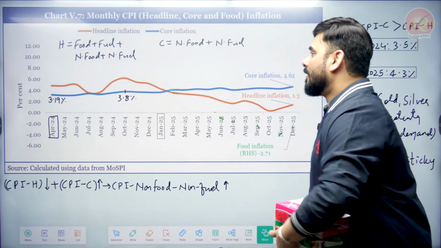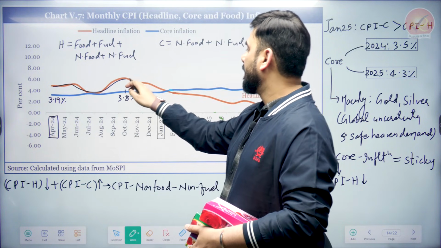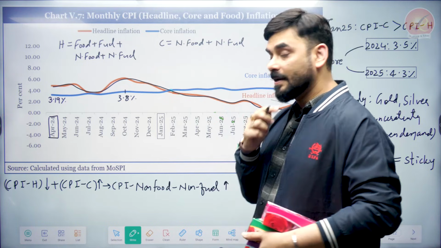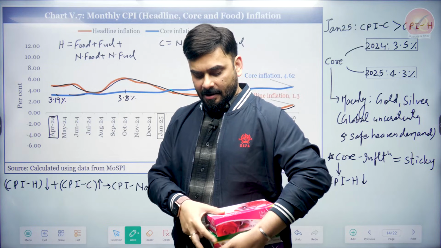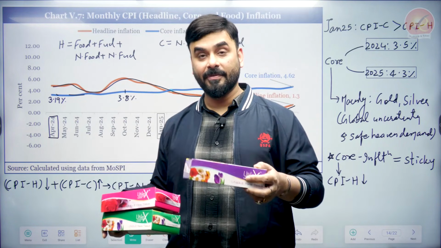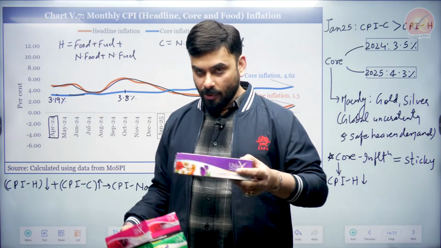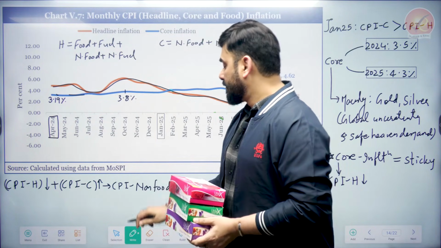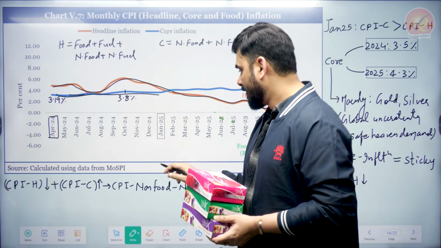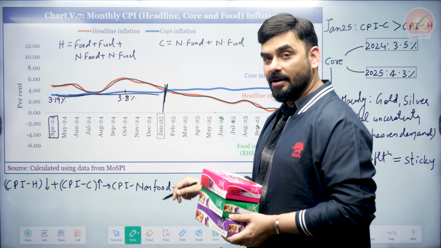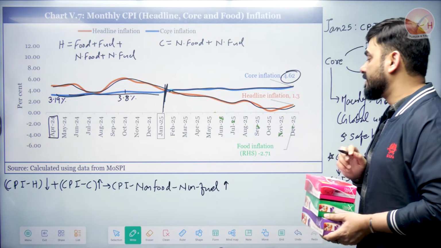So now see, this is headline. See how headline is behaving, right? Let us see how core is behaving. This is core. Headline has more items, core has fewer items. Headline also has food, fuel, volatile items. So headline is supposed to be higher, and core is supposed to be stable. So what is happening here? You can see that core is stable and core is below headline, right? Till January 25. What happens from January? The core has started to increase and core has become 4.6% in December 25.